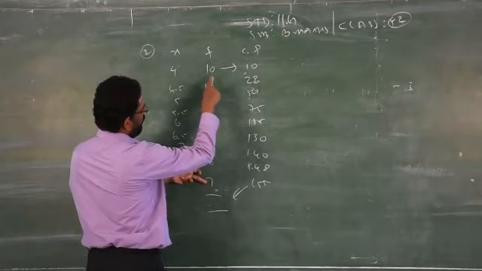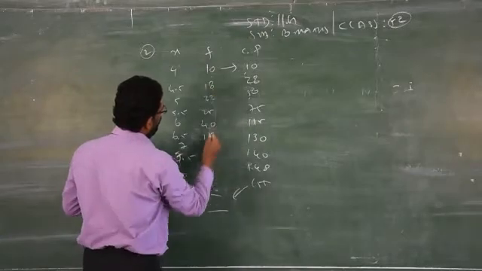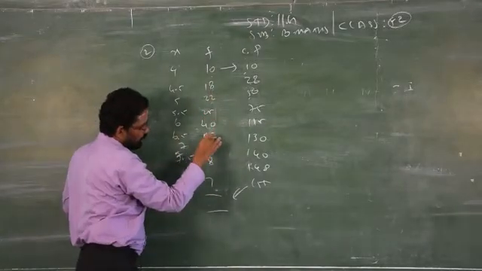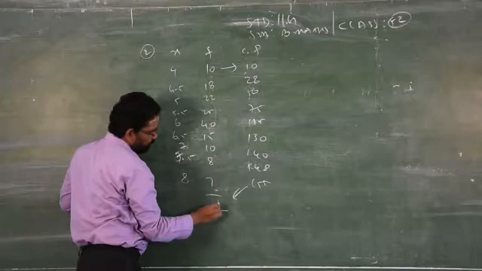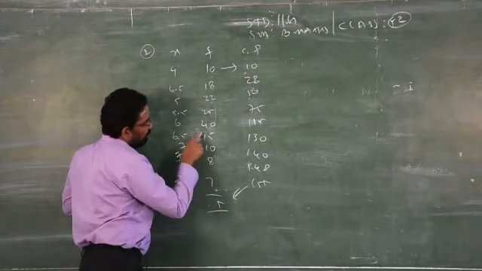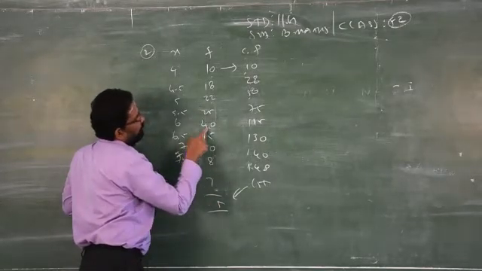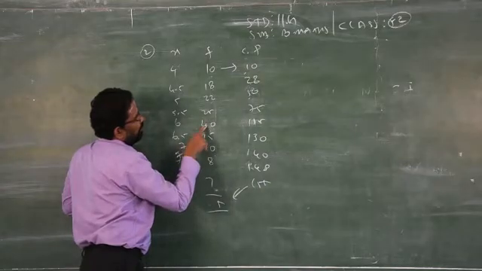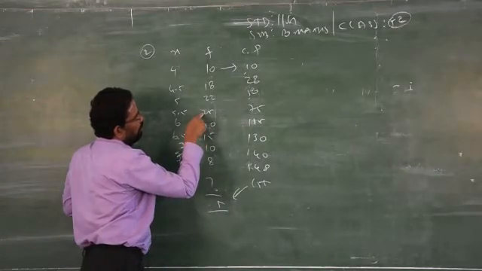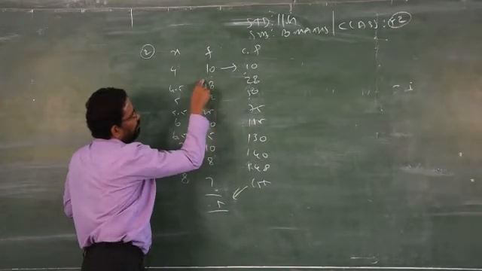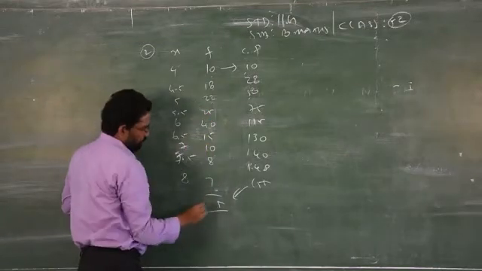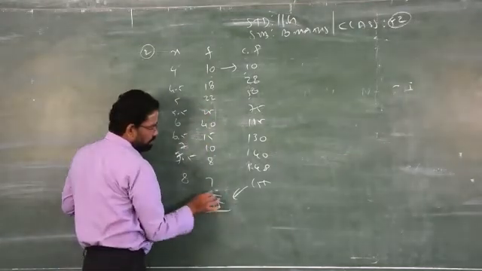We will get some different answer. Clear? So check again: 8 to 10, 15, 20, 28, 35, then 9, 11, 14, 15, 155. My answer is correct.